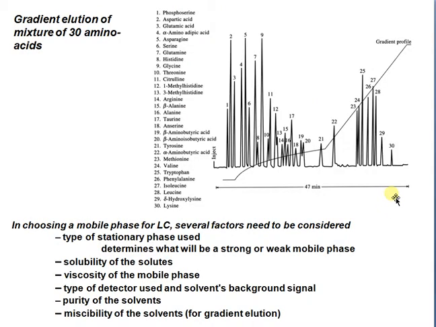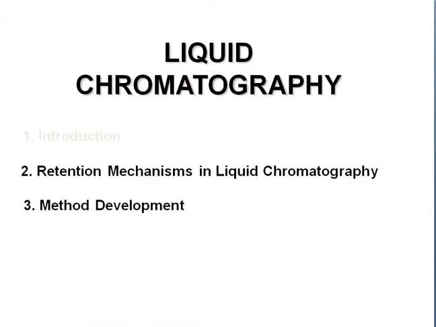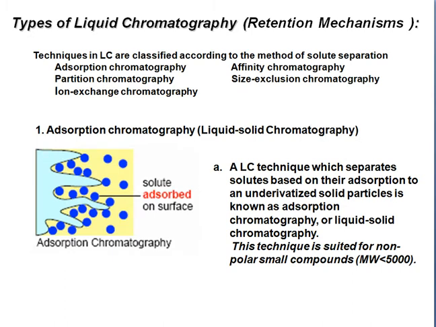This is a gradient elution of a mixture of amino acids. So this is an introduction to liquid chromatography, retention, and the types of liquid chromatography.